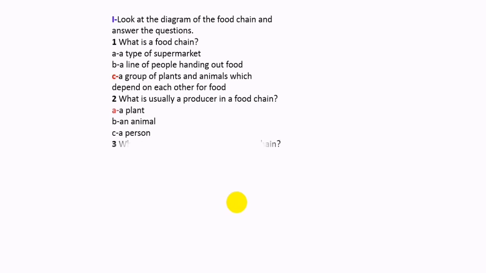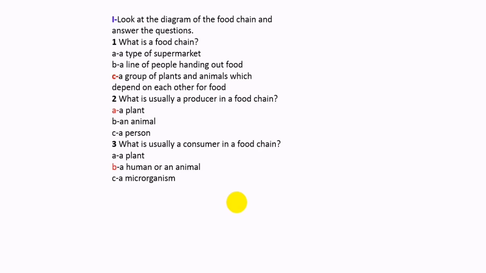The third question is, what is usually the consumer in a food chain? As I said, we've got two types of consumers: animal and person, human. Therefore, the answer is human or an animal, which could be considered the usual consumer.